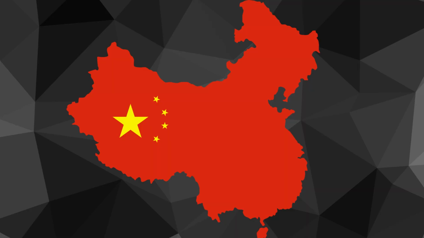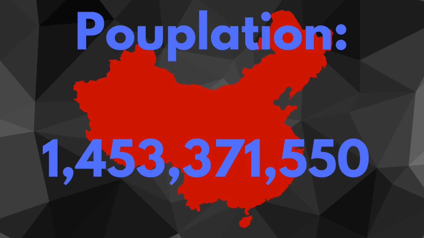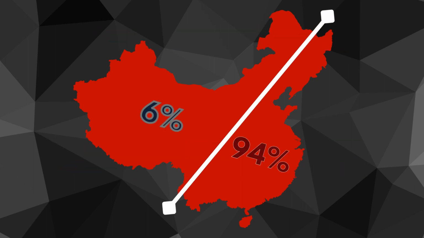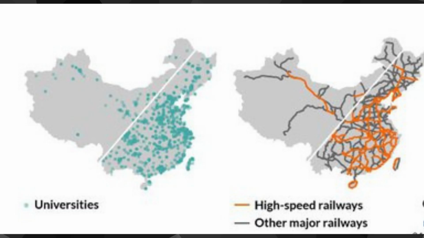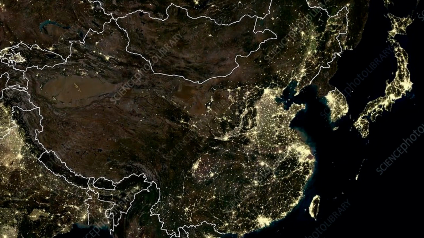Now we move back to the continent of Asia and we move to the country of China. As you know, China is one of the most populous countries in the entire world, having over 1.4 billion people. But you'll be surprised to know that 94% of that 1.4 billion people live on the right side or eastern side of this line, which is just crazy. You can see this line in multiple different occasions, like this map, which shows where most of the universities or high speed railways are in China, and you can clearly see the line. Even when I don't draw the line, you can see in the satellite night view of China where most lights are on. You can clearly see in the left side or the western side, there's basically zero lights on.